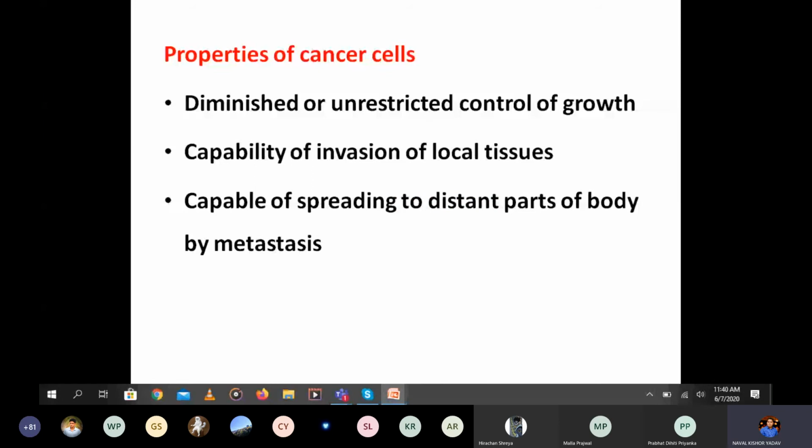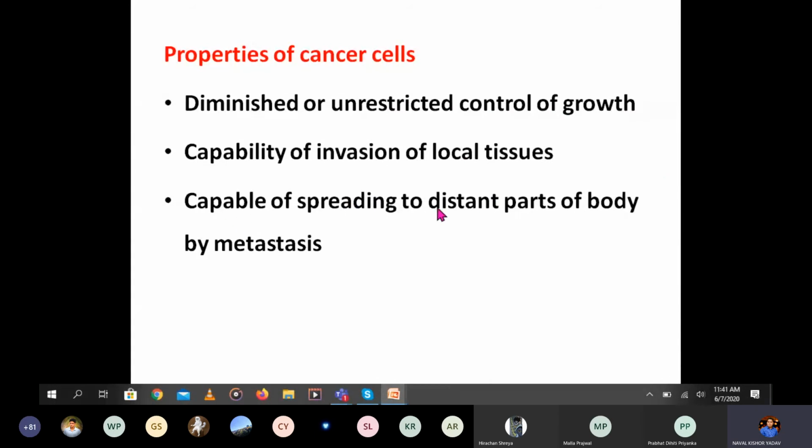So what are the properties of the cancerous cells? Once it is converted from a normal cell into a cancerous cell, what are its properties? It is not under the control of growth. So growth will not be under control. It has the capability of invasion of the local tissue. First, it is not under control. Second, it can invade the local tissue.